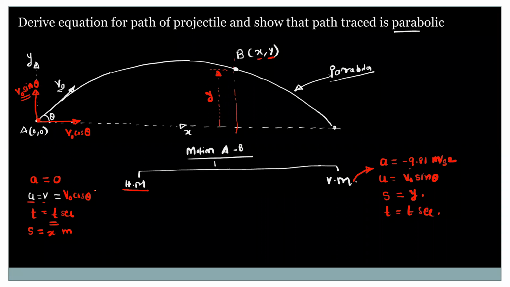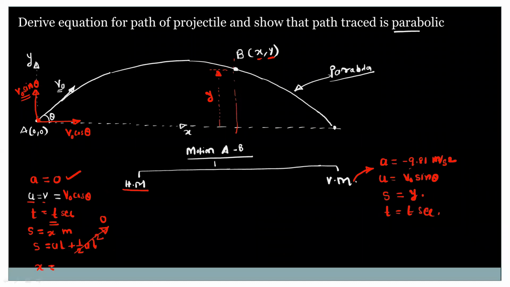We will use the equation of motion for the horizontal motion. We can use s is equal to ut plus half at square. As the acceleration is 0, this whole term will be 0. So we get displacement is equal to velocity into time.